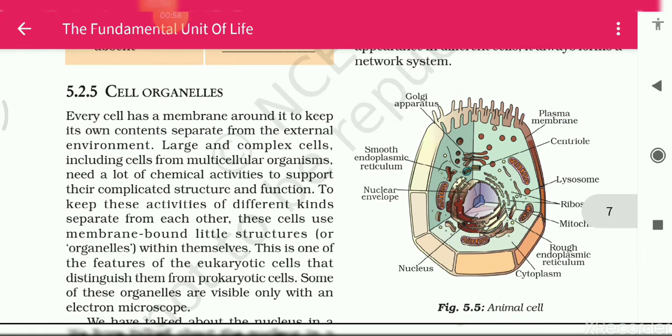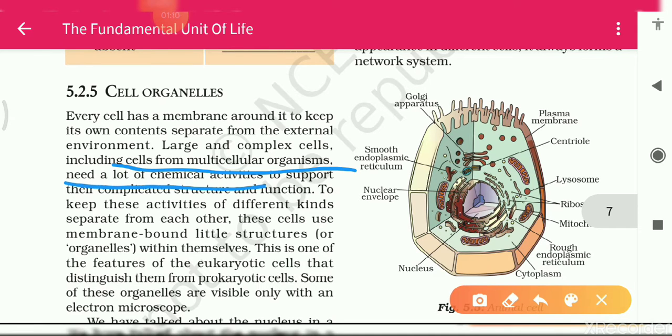And large and complex cells, including cells from multicellular organisms, need a lot of chemical activities to support their complicated structures and functions. Complex cells means heavy cells, okay, which need a lot of chemical activities to support their structure and function.